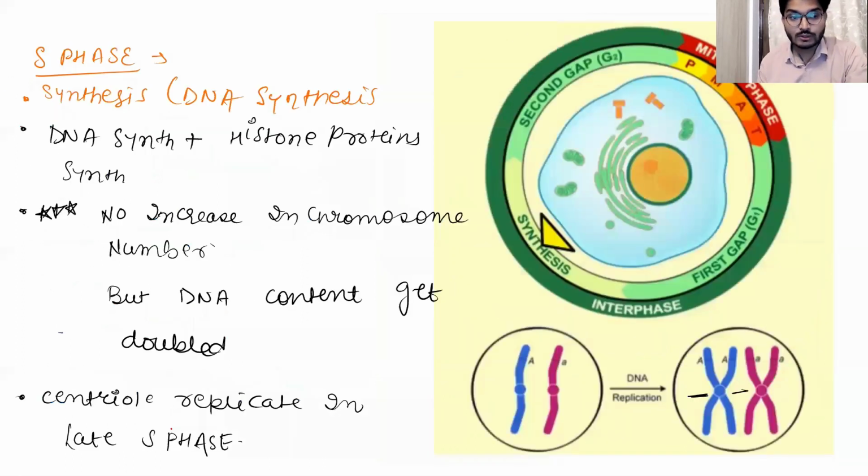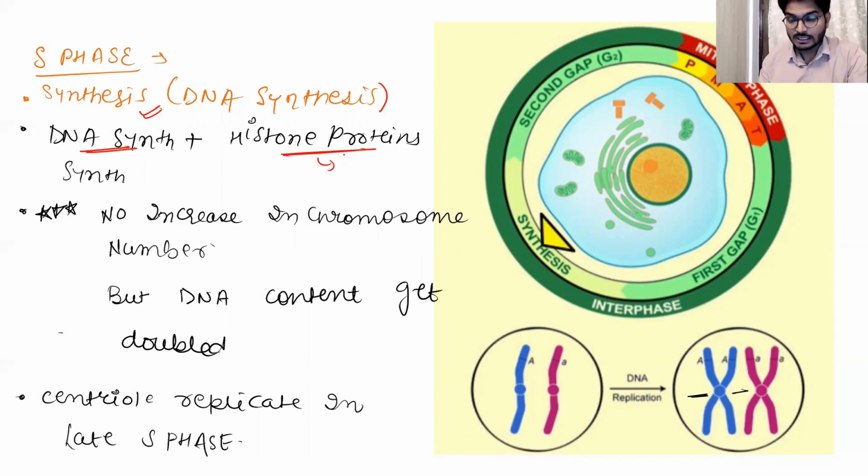Okay, now let's talk about the S phase. The S phase is known as the synthesis phase, where the DNA synthesis is being done. In the G1 phase, all the growth factors or proteins that were being synthesized will be utilized here in the S phase for the DNA synthesis. Along with the DNA synthesis, histone protein is also being synthesized.